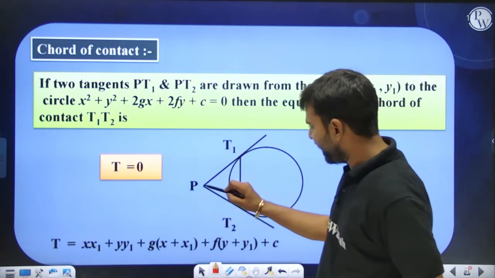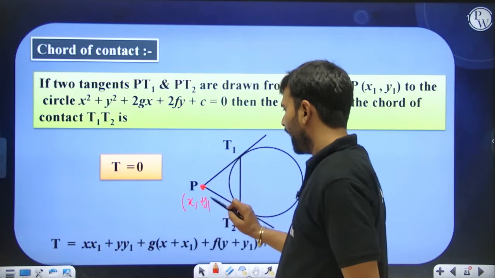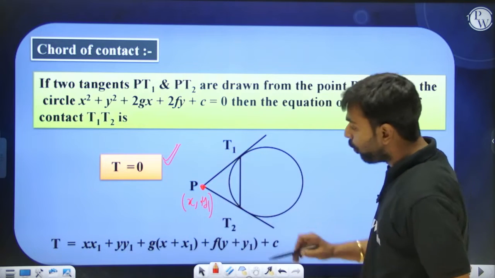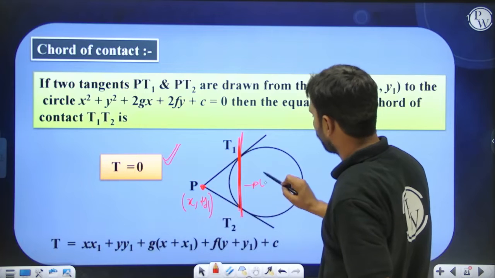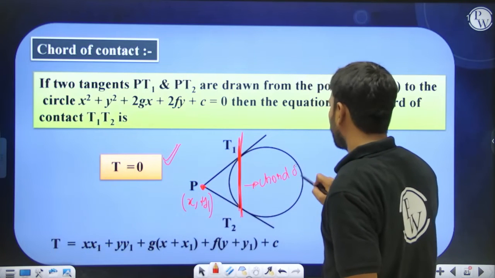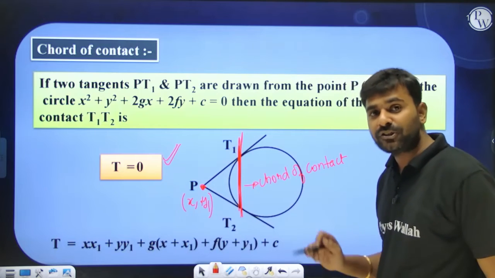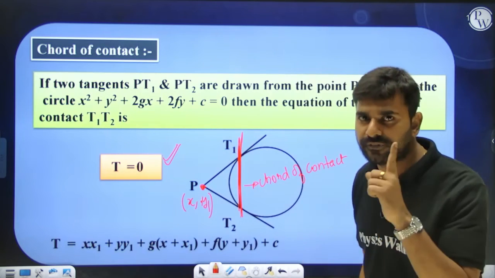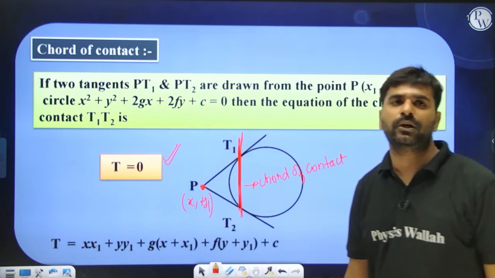If any external point is given to me, let's say x1 comma y1, and by using that point I write down T equal to 0, what I get is nothing but the chord of contact. Remember, I told you that if you write down the equation using an external point, T equal to 0 will not represent the equation of a tangent. When the point is on the curve, only then T equal to 0 gives the equation of tangent.